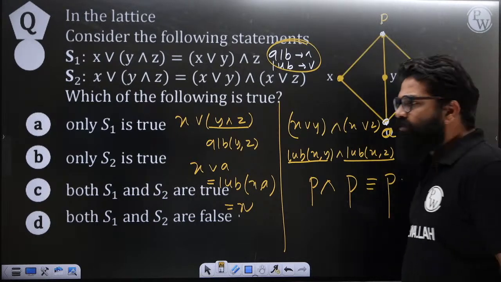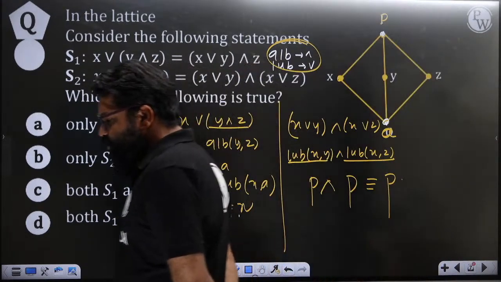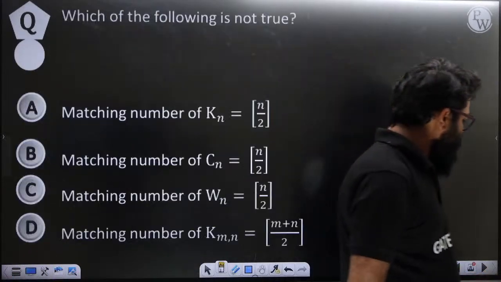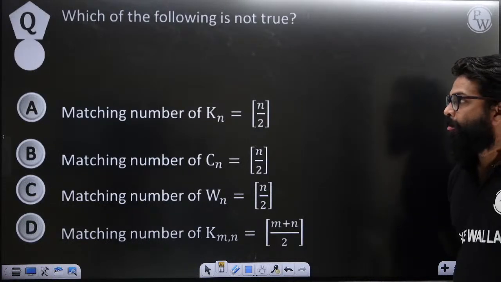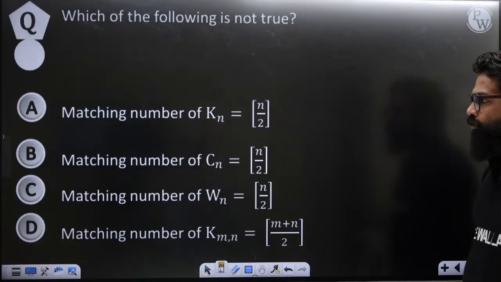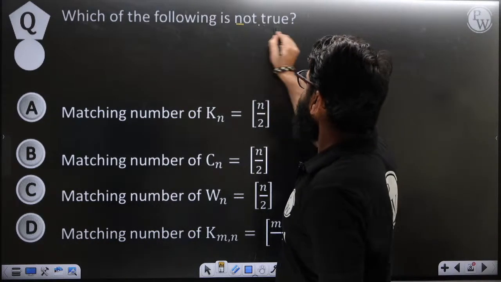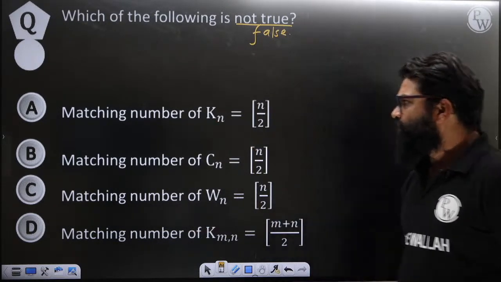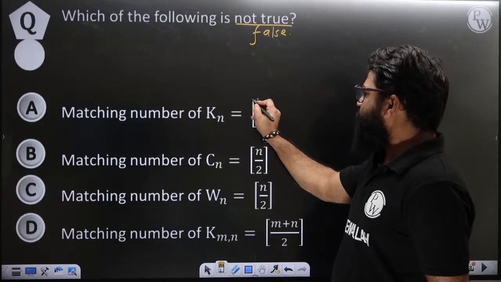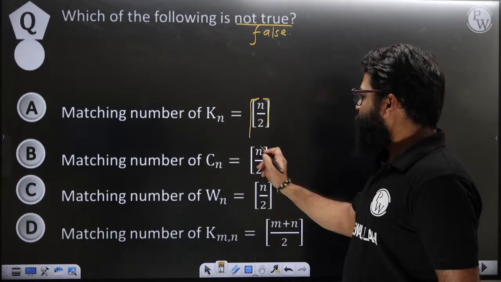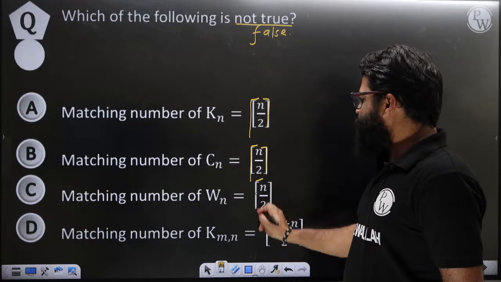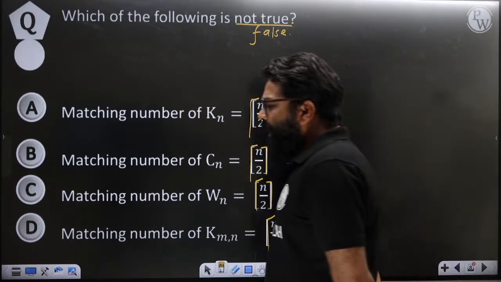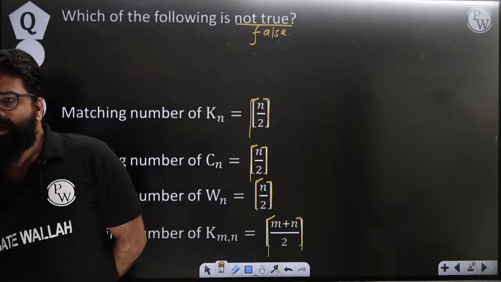In that manner we can find out which one is going to be the LUB, which one is going to be the GLB. Okay, which of the following is not true? That means not true in the sense which of the following is basically false. So here we will have the matching number of a complete graph. It is basically this function, the ceiling function, they are trying to say. So what should be the matching?